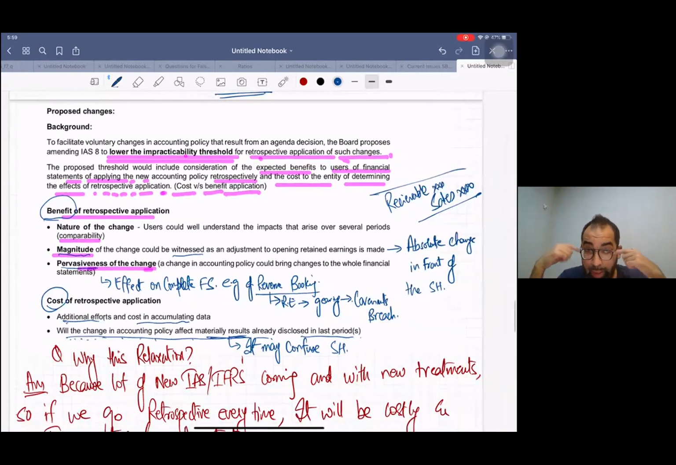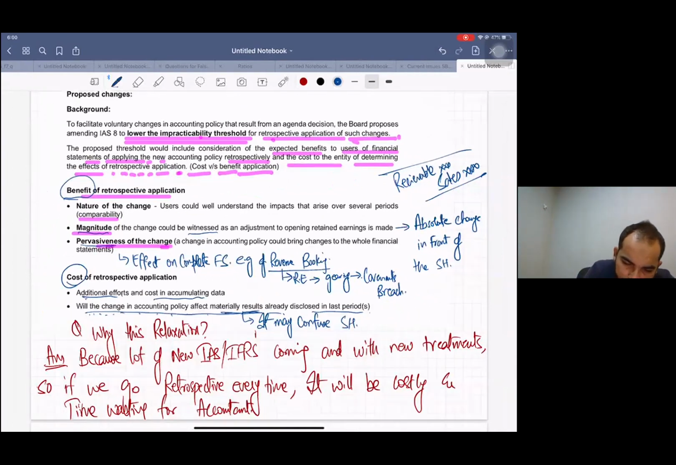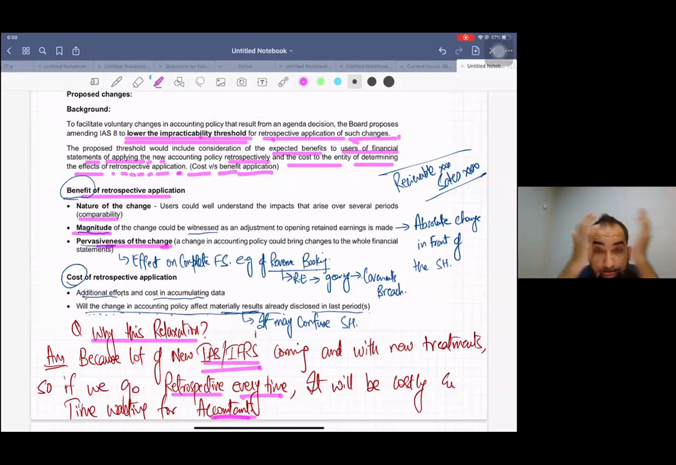Have a look, you have 1 minute. And in the end, I have written why this relaxation. I told you why, because new IFRSs are coming out with new treatments. So if we go retrospective every time, it will be costly and time wasting for the accountant. This is one of the reasons for this change.